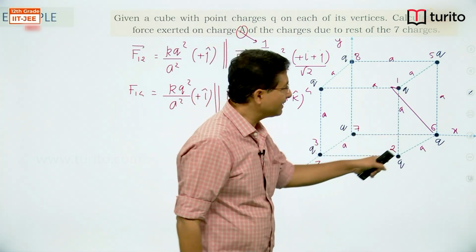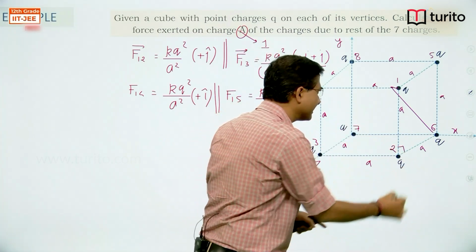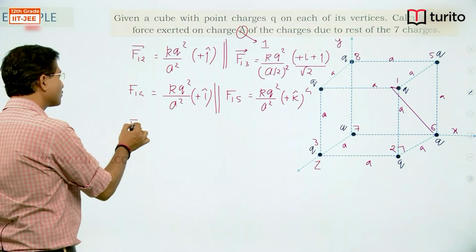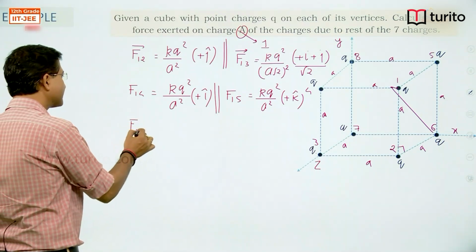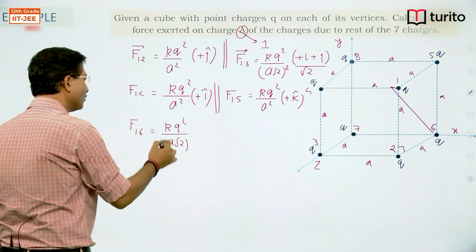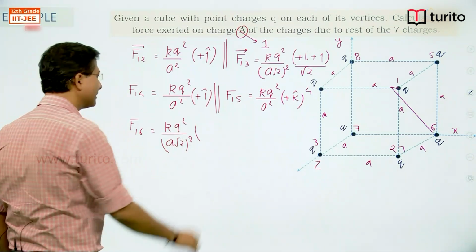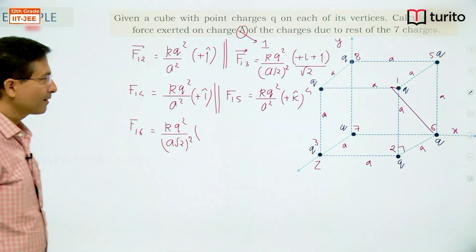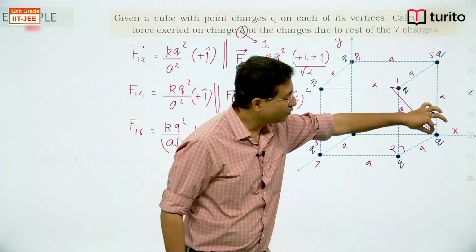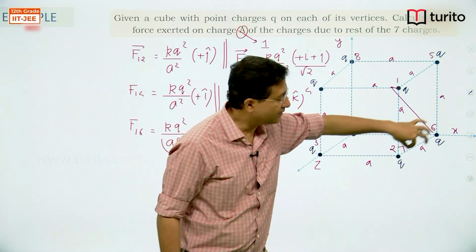Now let us see 1 and 6. If this is a, this angle is 90 degrees, this will be a root 2. So force on 1 by 6 is k q square divided by a root 2 whole square, direction. You can see that to reach this point, from here you have to come to the front.